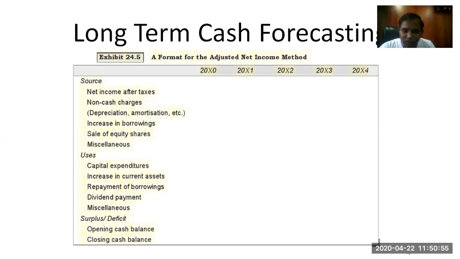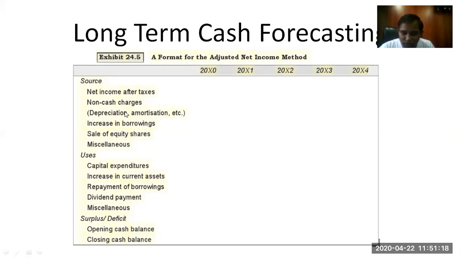So net income after taxes, non-cash charges. Generally, we know that when we are charging anything like depreciation or amortization, it is a non-cash expense. So that respective fund is also available with the company in the form of cash. It only increases your expenses to reduce your tax liability, but that amount is not being spent.